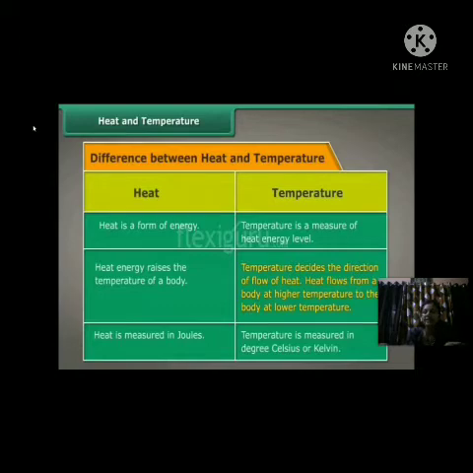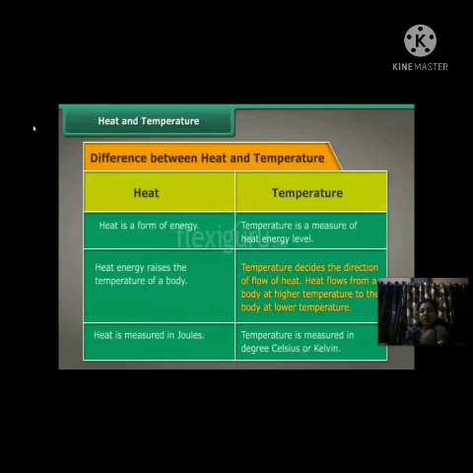Heat energy raises the temperature of a body. Whenever we get some heat, our body temperature rises. And the temperature will decide the direction of flow of heat. It means that the temperature will decide from which object to which object the heat will transfer. And you know, heat will always transfer from a hotter to a colder object.